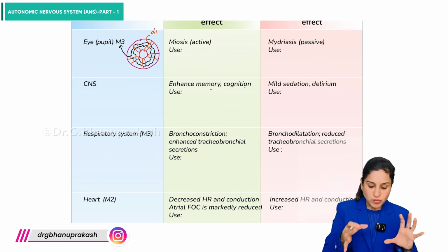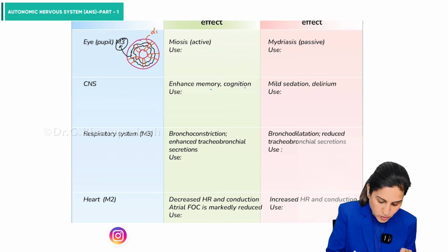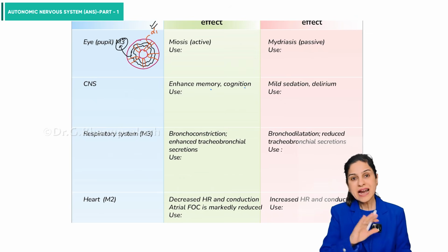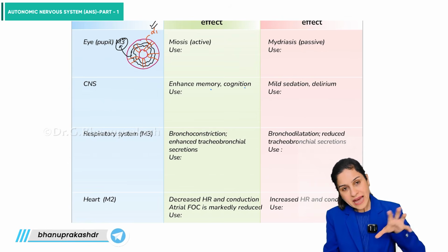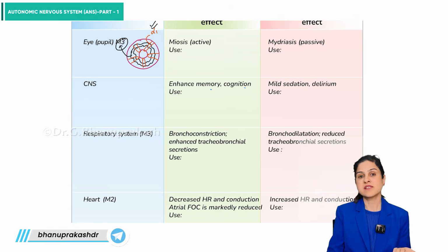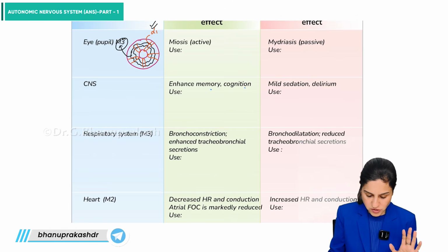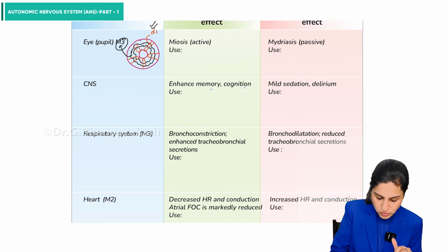But if you block M3 receptors, then there is going to be unopposed action of alpha 1, but that is called passive mydriasis, right? And if you block alpha 1, there is unopposed action of M3, then that is called passive miosis, right? So, that is the difference between active and passive effects. So, let's do the uses here.